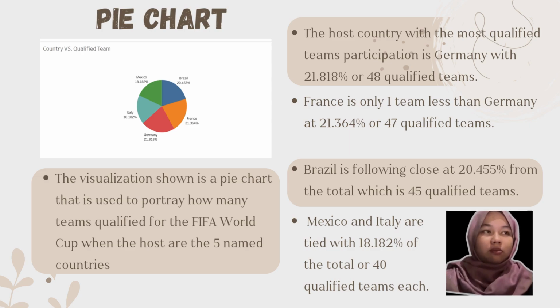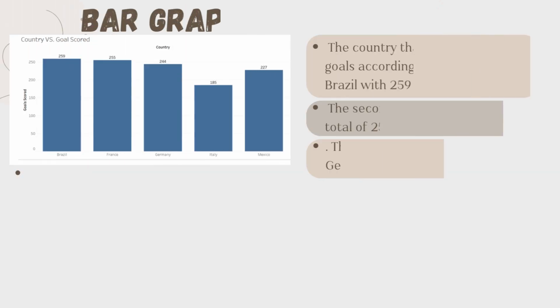France is only one team less than Germany at 21.364% of 47 qualified teams. Brazil is following close at 20.455% from the total, which is 45 qualified teams. Mexico and Italy are tied with 18.182% of the total of 40 qualified teams each.